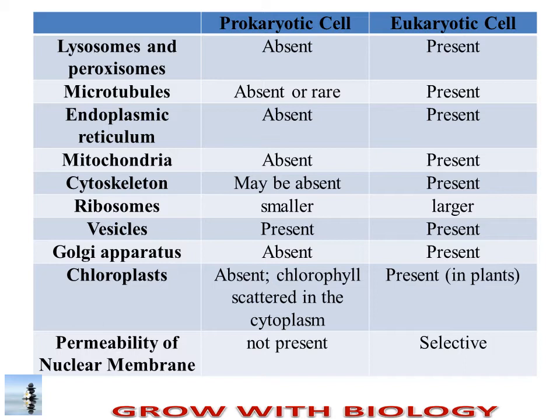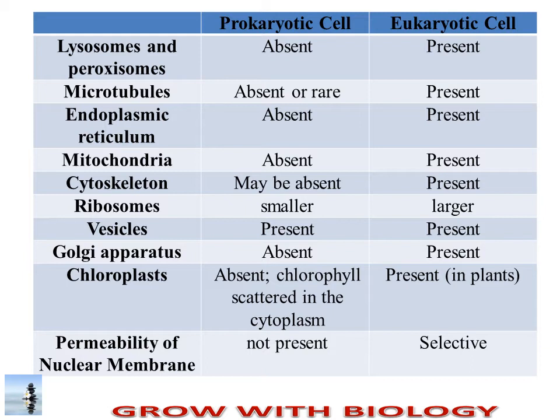Ribosomes, which are required for the synthesis of proteins, are smaller in prokaryotic cells while they are larger in eukaryotic cells. Vesicles are present in both prokaryotic as well as eukaryotic cells. The Golgi apparatus is absent in prokaryotes because it is a membrane-bound organelle, and prokaryotic cells lack membrane-bound organelles. Chloroplasts, which are found in plants, are present in eukaryotic cells and absent in prokaryotes, but chlorophyll is scattered in the cytoplasm of some prokaryotic cells.